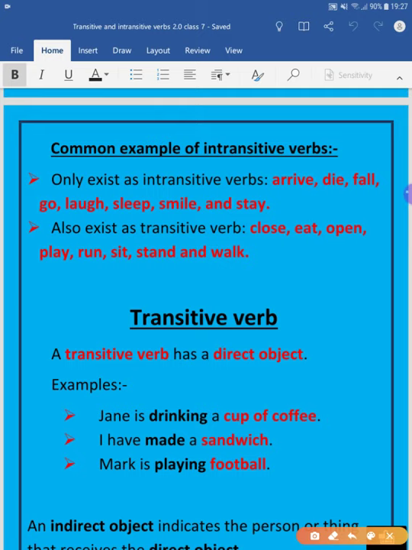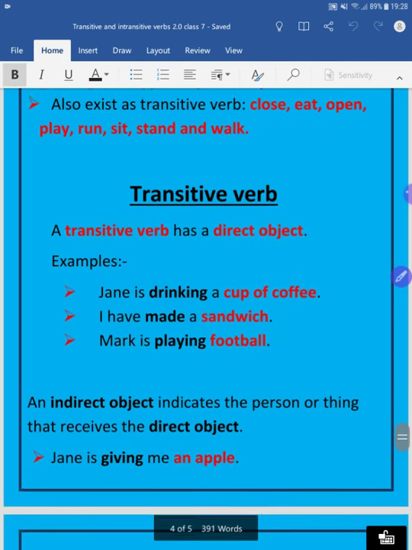We are going to ask: Jane is drinking what? Jane is drinking a cup of coffee. So we are getting the answer, so this is the direct object. I have made a sandwich. Now, what have I made? I have made a sandwich. We are getting the answer, so this is the direct object. Mark is playing football. Now what is he playing? He is playing football. So we are getting the answer. So these are the direct objects.